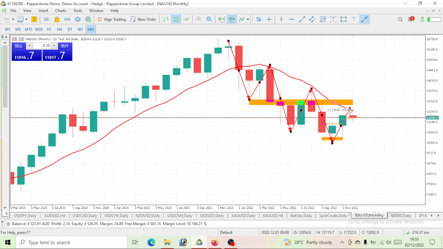So is this pullback over? Definitely not. I don't think it is over. At least we want to see this pullback hit our 10 period moving average, and possibly break above it. So with this pullback, we are still on a bullish move.